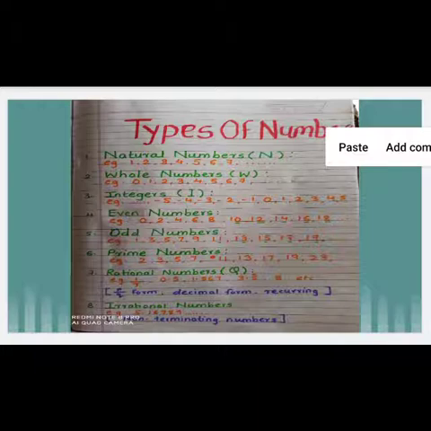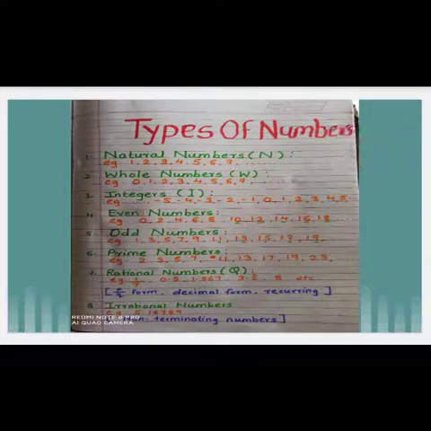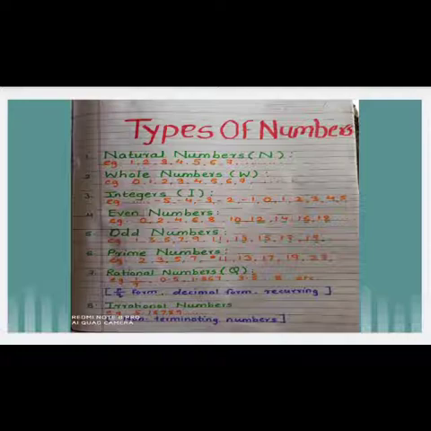Now see, in this example on both sides we put dot dot dot. Why? Because negative integers are also infinite and positive integers are also infinite. Each type of number has infinite elements.